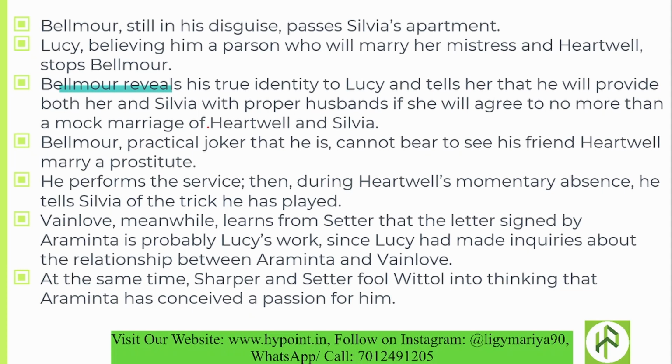Belmore is a practical joker. He wanted to see Hartwell marry a prostitute, and he wanted to have the fun of this situation. So in the disguise of a Puritan minister, he performs the service. Then during Hartwell's momentary absence, he tells Sylvia of the trick he has played. Sylvia also believed that this was a true wedding. So when Hartwell was momentarily absent, Belmore revealed to Sylvia that it was just a trick played by him.